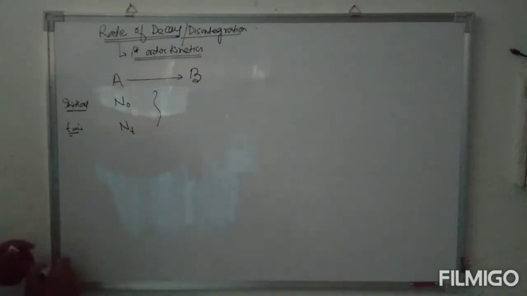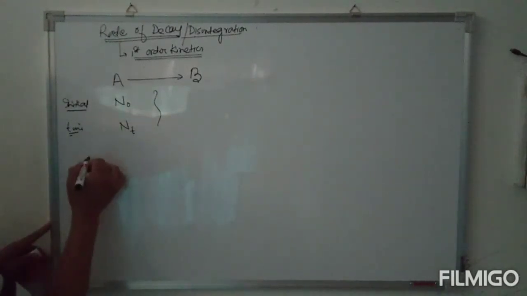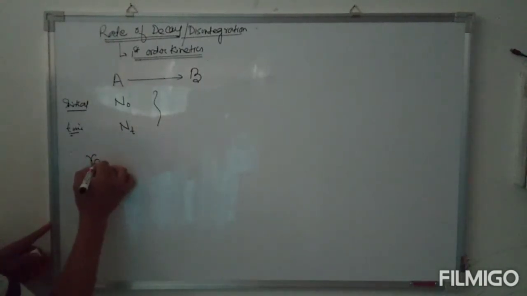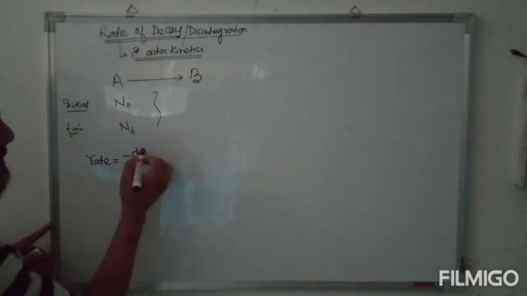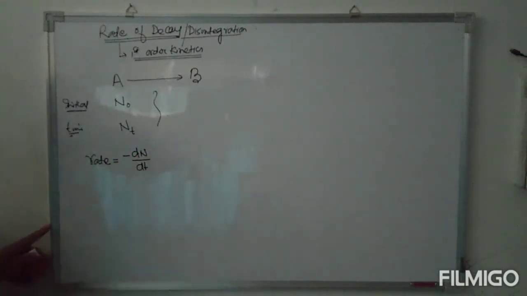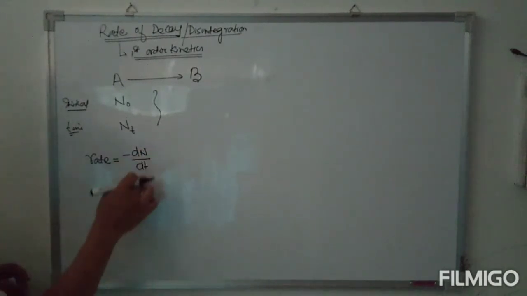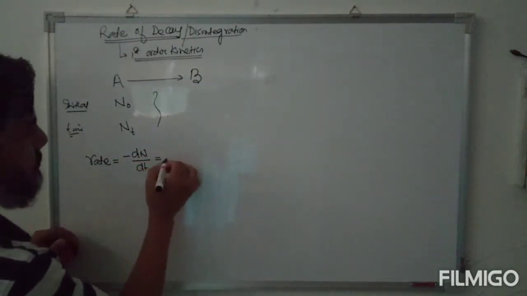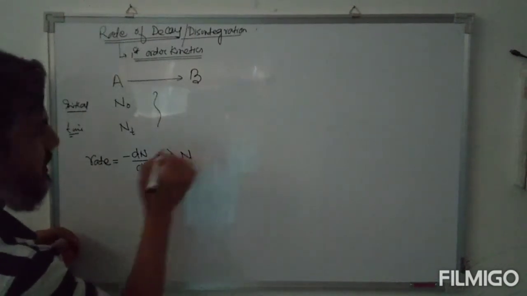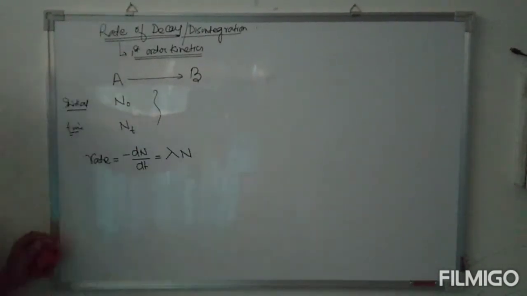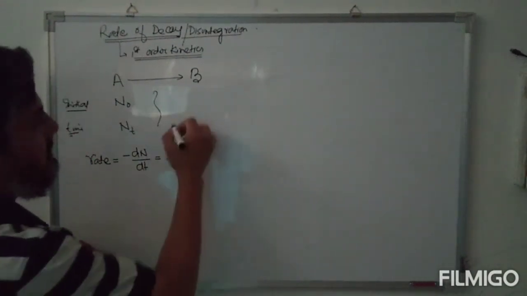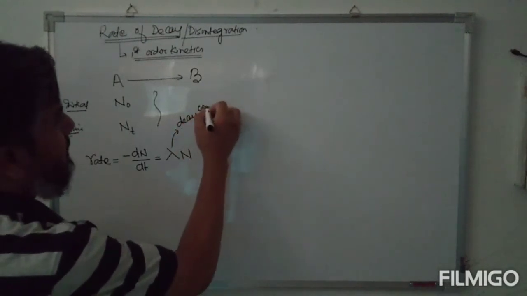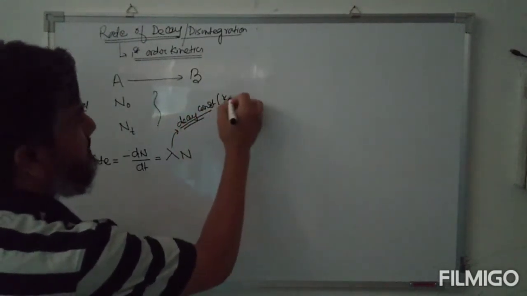Then according to the first order law, the rate of decay is equal to minus dN divided by dt, the change in the number of radioactive atoms divided by the change in time. This is equal to lambda, which is known as the decay constant, nothing but the rate constant k.